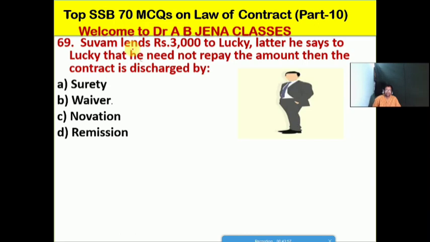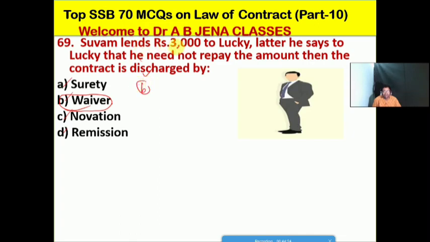So next one we will see: Shubham lends ₹3,000 to Lucky. Later, he says to Lucky that he need not repay the amount. Then the contract is discharged by what? A, it's COT; B, it's waiver; C, it's the novation; D, it's the remission. Friends, here B is the right option for this MCQ.